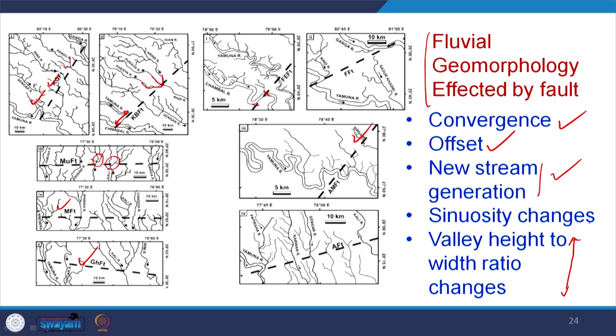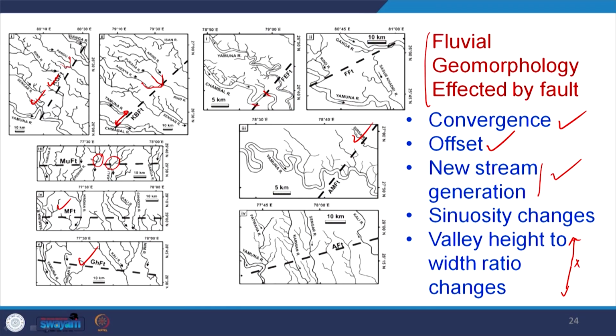That means it can easily be modified during a flood. If you see Ganga plain rivers or any alluvial plain rivers in the world, during a flood the river valley will highly migrate either this way or that way. So, it will completely modify the river valley system. That is why this parameter does not hold good for alluvial rivers.